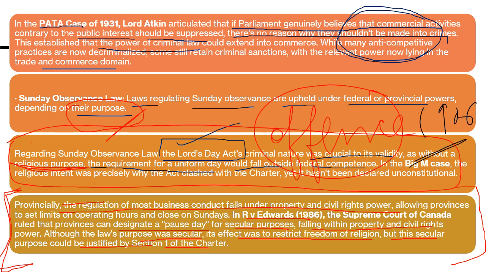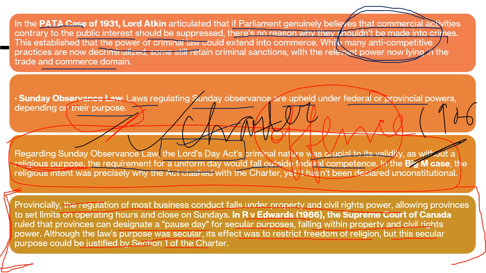It was a federal statute, although in this case mainly the issue was related to charter, but somewhat the federal authority who enacted this law was also in question. So the main argument was that the act infringed the freedom of religion granted by section 2(a) of the charter. So Supreme Court found that the act was indeed an infringement of freedom of religion, but related to division of power, although the primary focus was on charter, there were also arguments related to division of power.